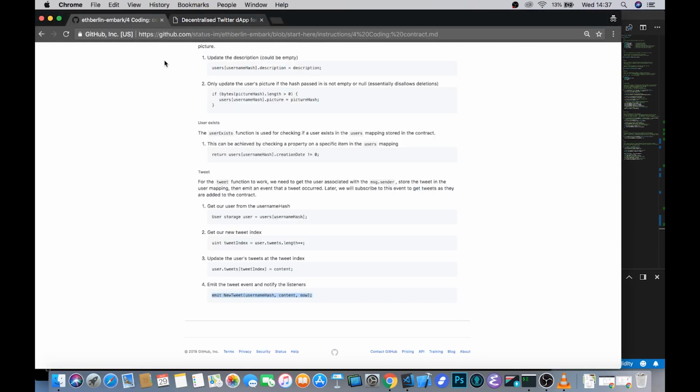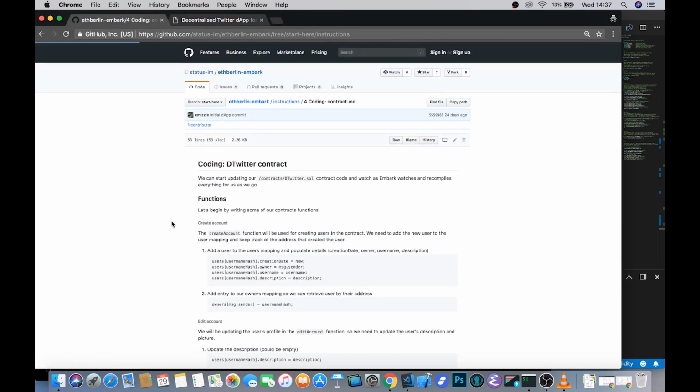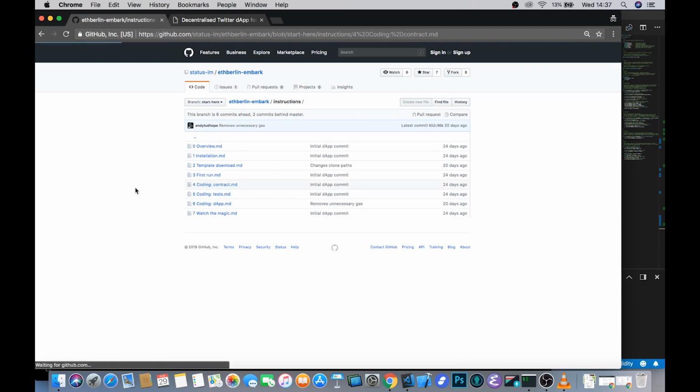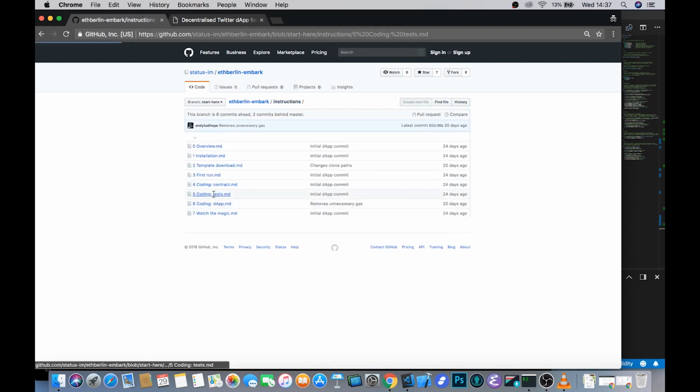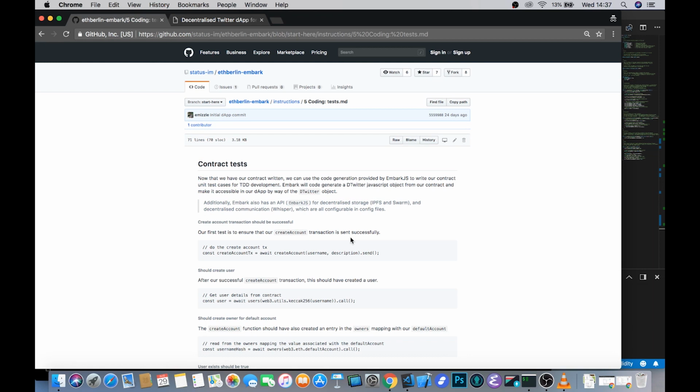You might think at this stage that it's time to write the front end that interacts with the smart contract we've just written, but there's still one important step before we can get there, and that is tests. So like I say, test-driven development is an incredibly important paradigmatic approach to adopt when writing smart contracts. Obviously in this example with Twitter, because we're not actually storing money in our smart contracts, we can perhaps be a little bit less focused on tests, but we are going to go through how to write tests here because it is an incredibly important skill to have when writing smart contracts that can potentially secure money.